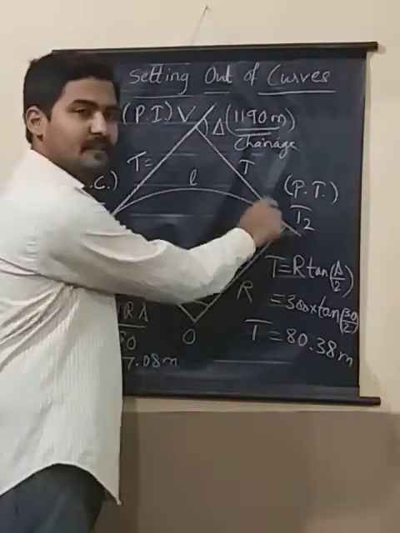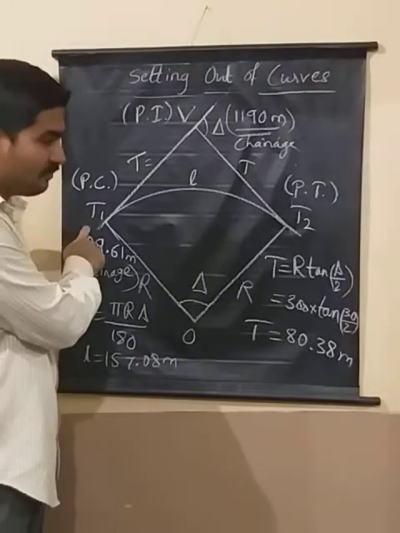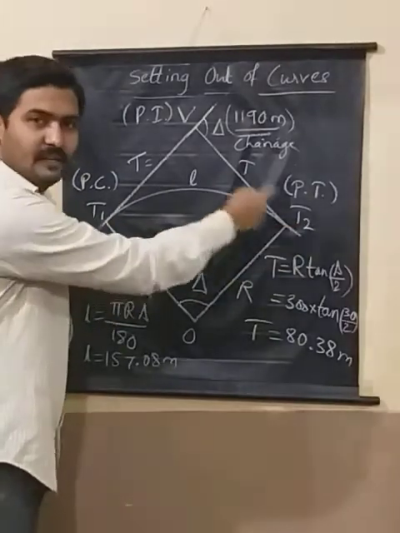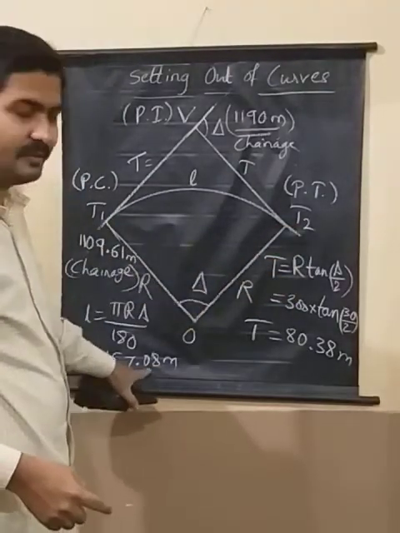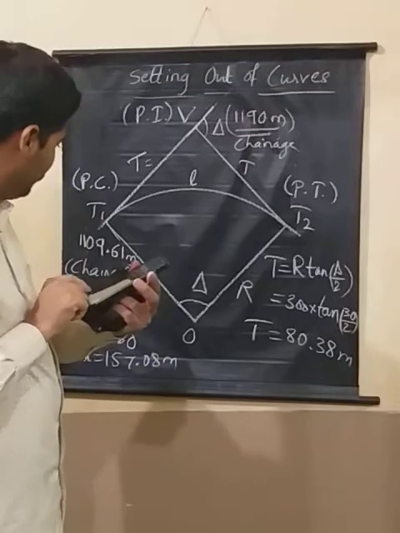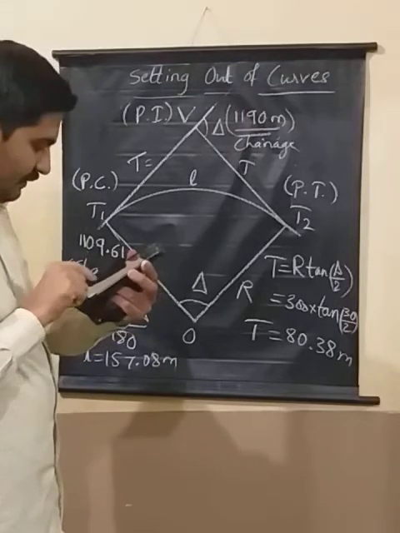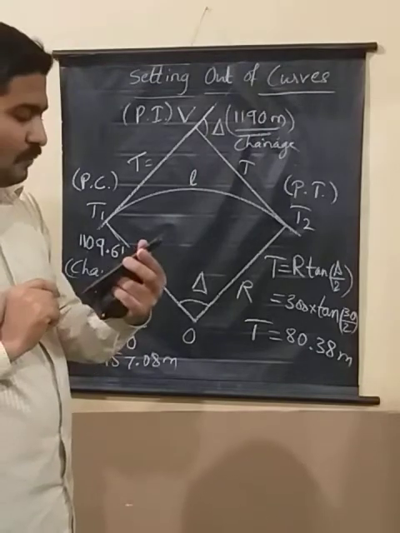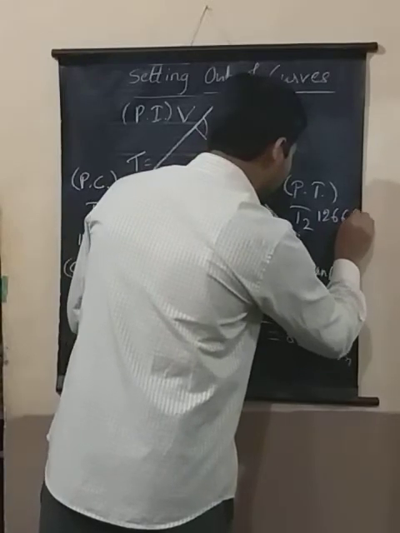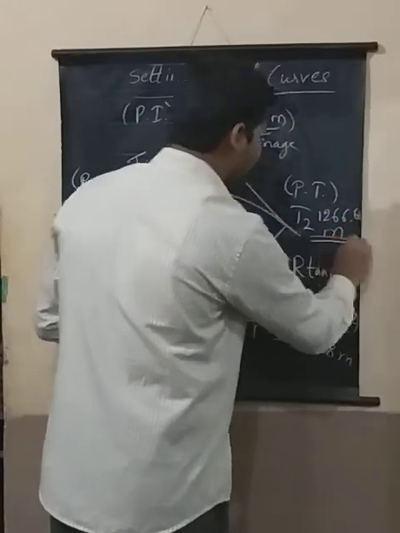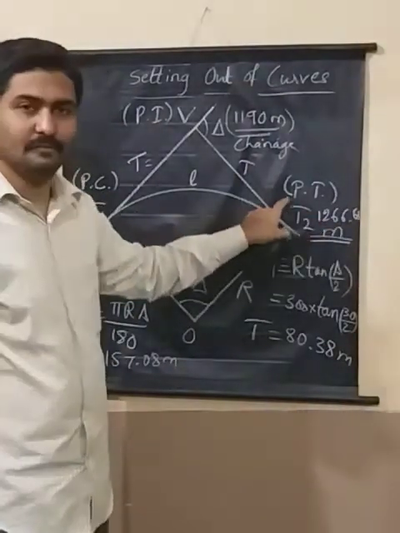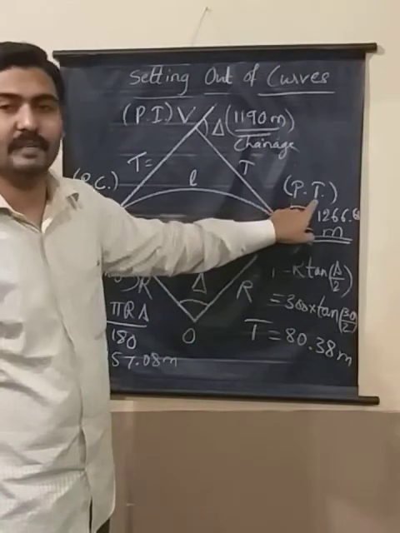Now if I have to get the chainage of T2, what is it? Chainage of T1 plus length of curve. So the length of curve is 157.08, chainage of T1 is 1109.61. So that comes around 1266.68 meters. Right? So 1266.68 meters is the chainage of the second point, that is T2, the point of tangency.